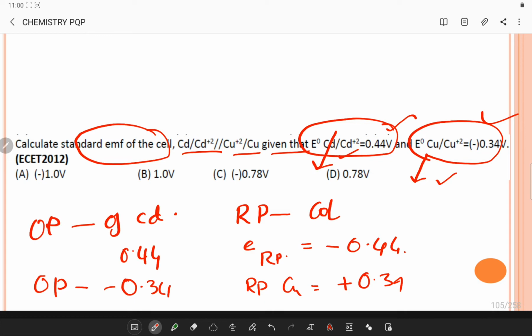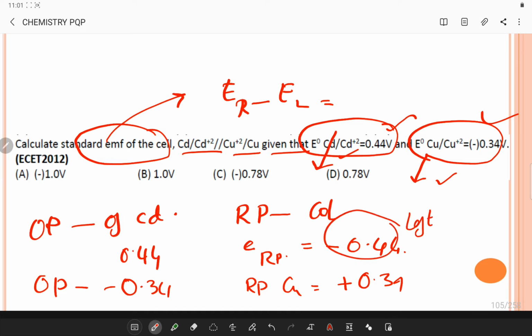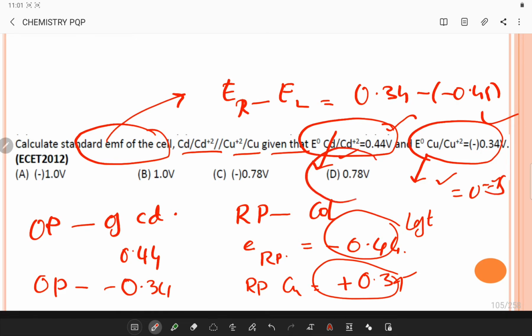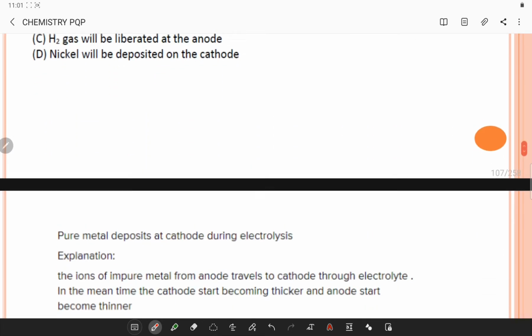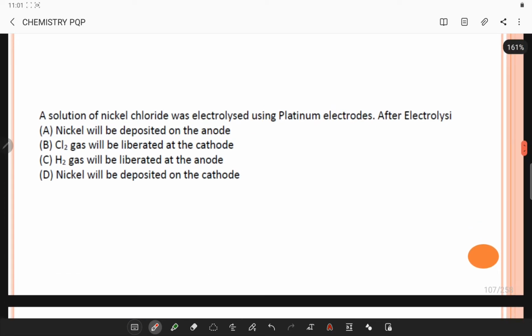So now what is the standard EMF? For a cell it will simply be E right minus E left. Here left is minus 0.44 and right is plus 0.34. So I can simply substitute: 0.34 minus of minus 0.44 is simply 0.78. Okay. So the next question.